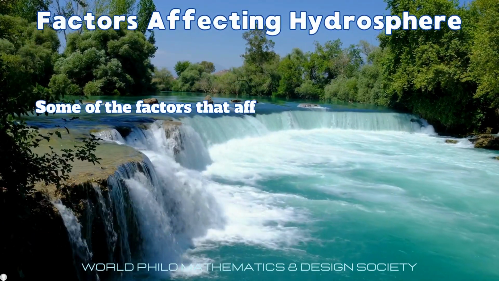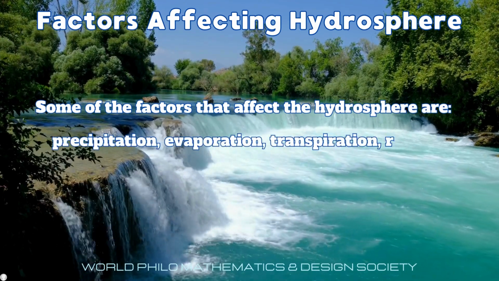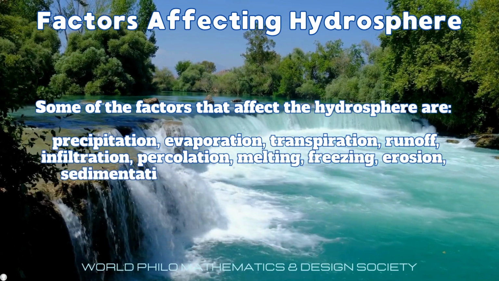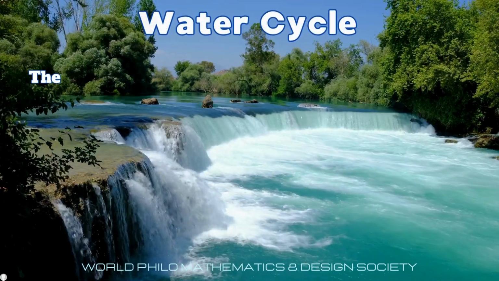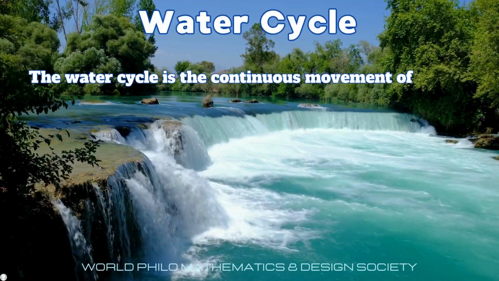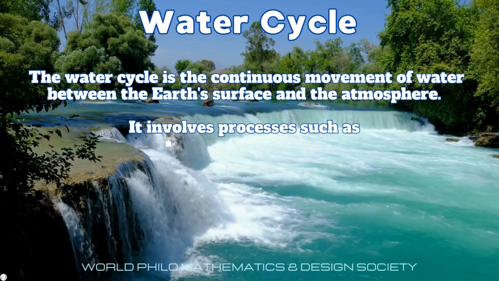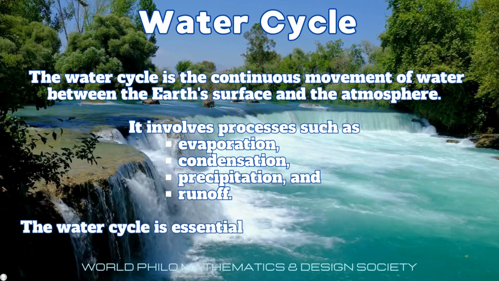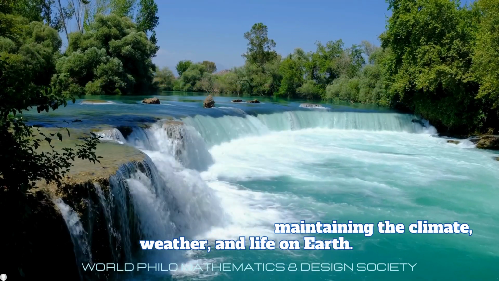Some of the factors that affect the hydrosphere are precipitation, evaporation, transpiration, runoff, infiltration, percolation, melting, freezing, erosion, sedimentation, pollution, and climate change. The water cycle is the continuous movement of water between the Earth's surface and the atmosphere. It involves processes such as evaporation, condensation, precipitation, and runoff. The water cycle is essential for maintaining the climate, weather, and life on Earth.